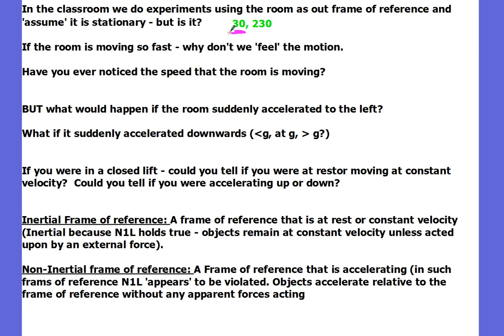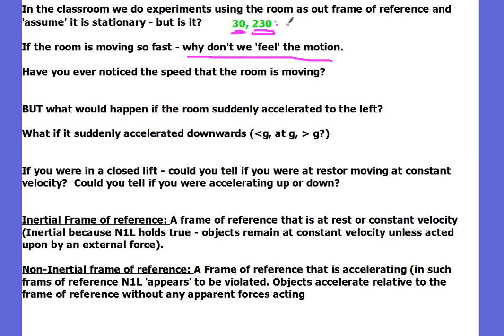And on top of that, our whole solar system is travelling around the Milky Way at 230 kilometers per second. So at the very slowest, this classroom is actually travelling at 230 kilometers per second. But we assume it's travelling at zero because our frame of reference is the classroom. We can pretend it's travelling at zero speed and do all our experiments and measurements pretending it's actually travelling at zero speed. Why don't we feel the motion? Well, the reason we don't feel the motion is because we're travelling at the same speed as all. We're travelling at 230 kilometers per second.